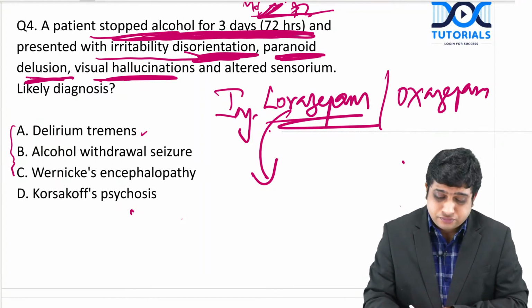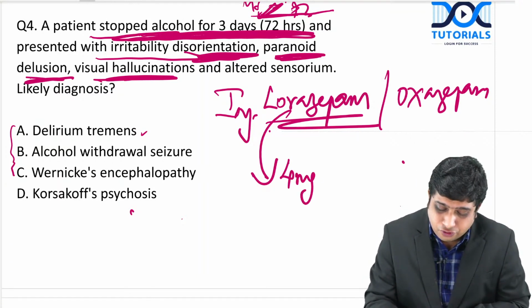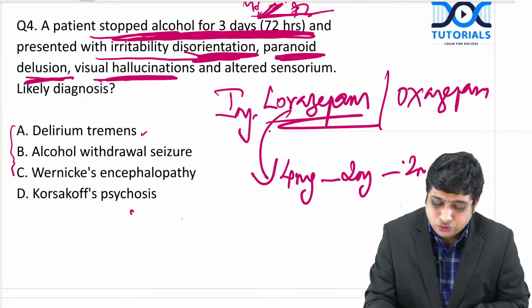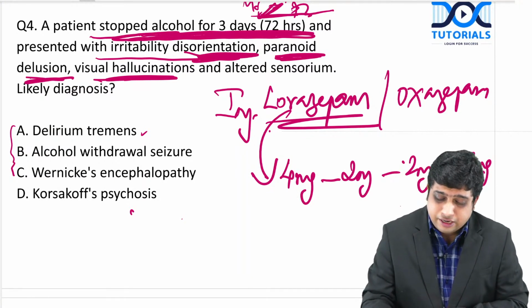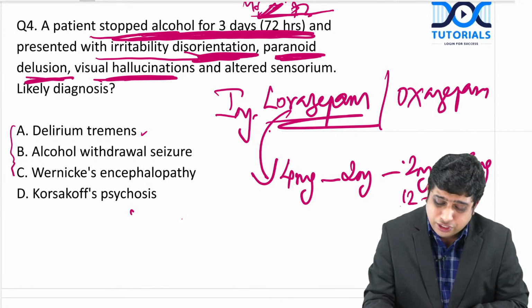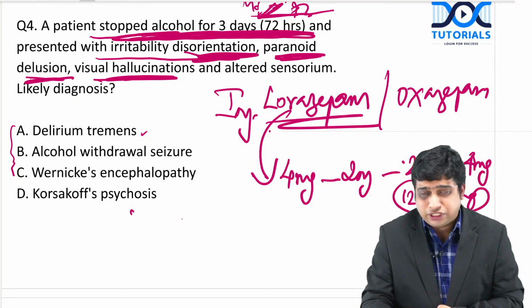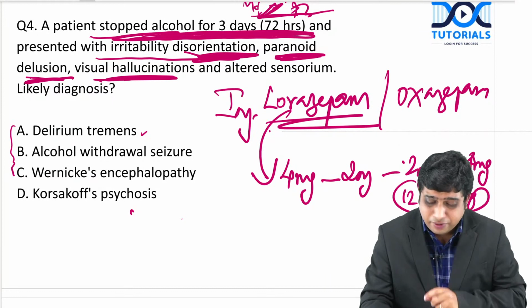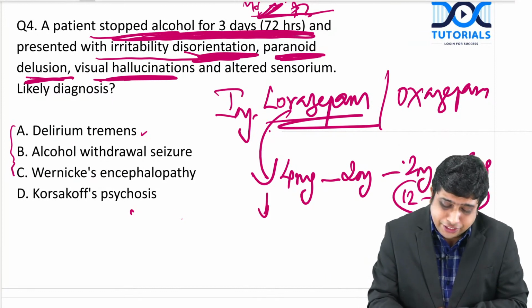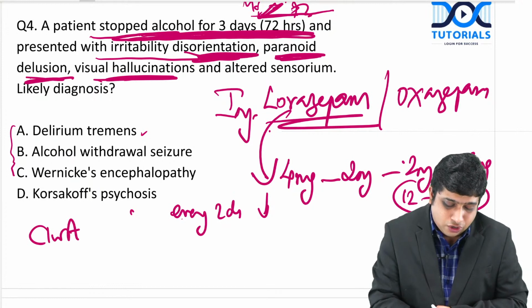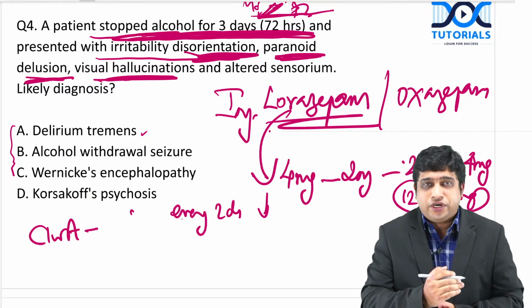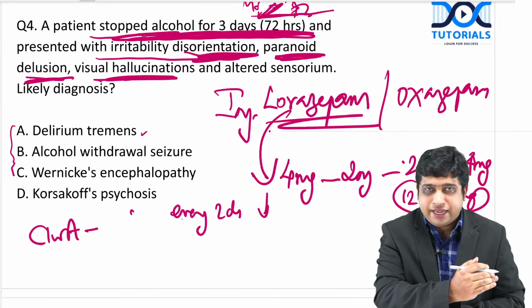I will give something like 4 mg, 2 mg, 2 mg, 4 mg as a dose. Usually 12 to 16 mg is the maximum dose we give, rarely we go beyond. And I always put daily charting called the CIWA score, the Clinical Institute Withdrawal Assessment for Alcohol, where based on symptom severity we assess by a score.